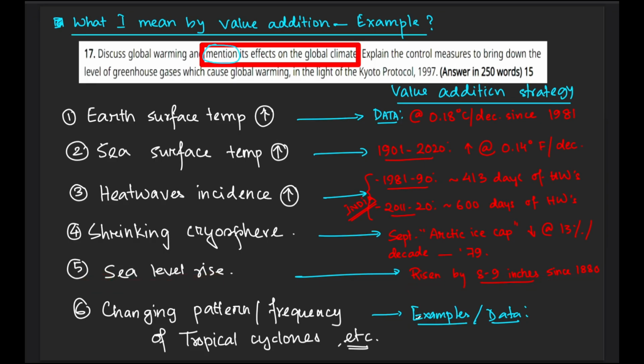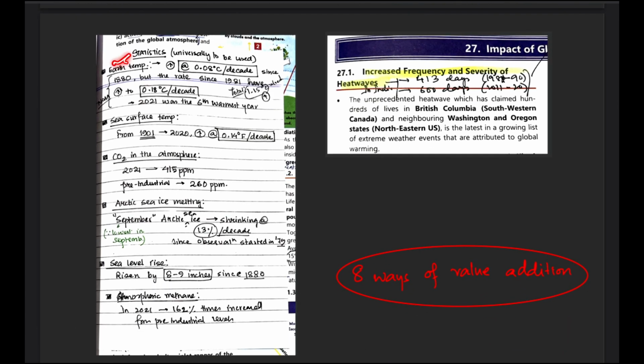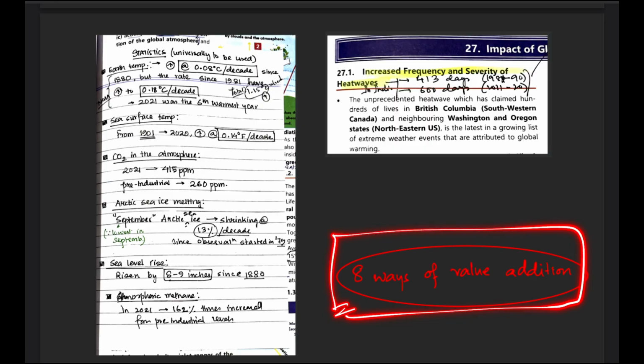So I'll just show that I had actually collected this data before my exams itself. This type of data for environment, and these are the same data that I have quoted in the exam. So if you want, you can just pause and look at the data. And moving ahead in the video, I'll be discussing such 8 ways of value addition.